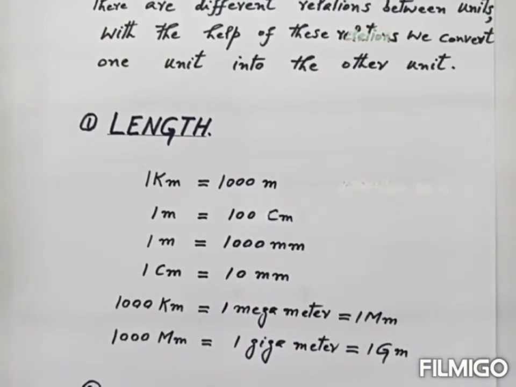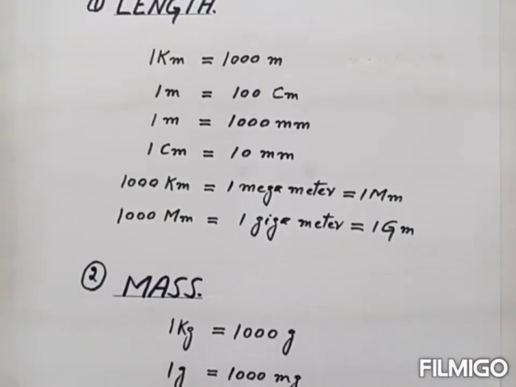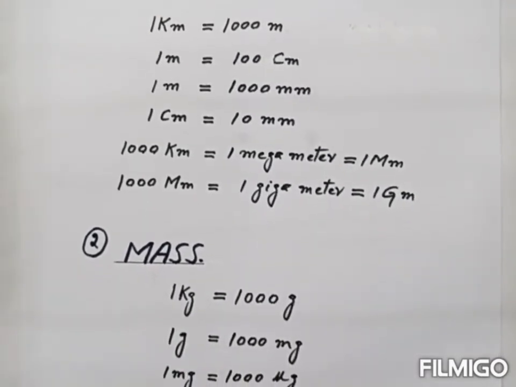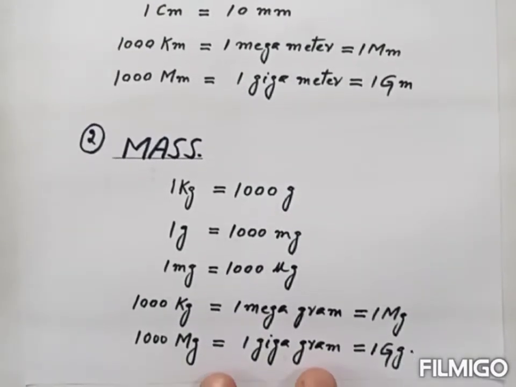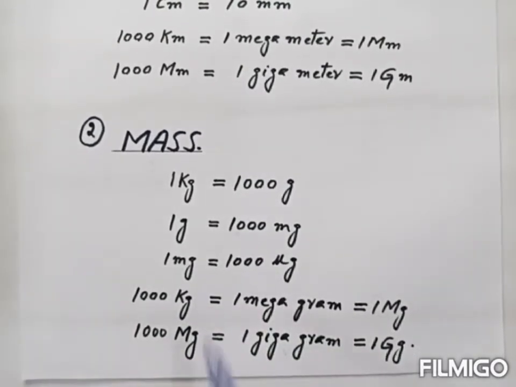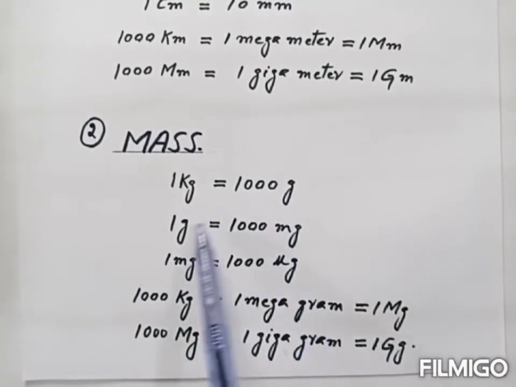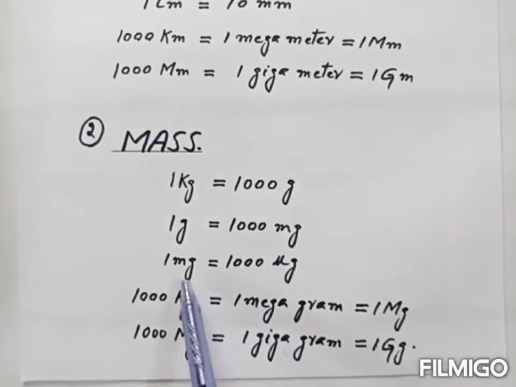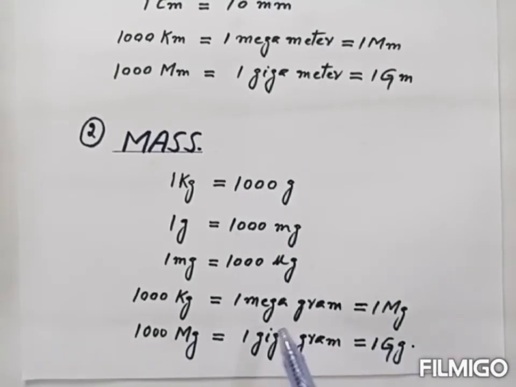Also, we have conversion relations of the mass. 1 kilogram is equal to 1000 gram, 1 gram is equal to 1000 milligram, 1 milligram is equal to 1000 microgram, 1000 kilogram is equal to 1 megagram, 1000 megagram is equal to 1 gigagram. These are the conversion relations of the mass.